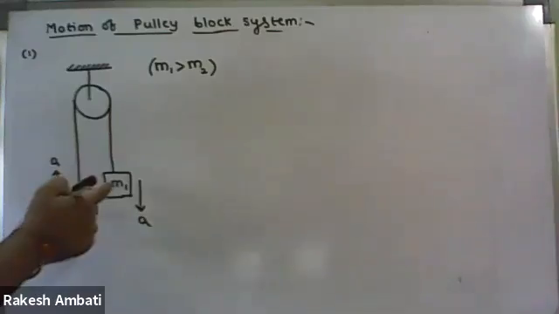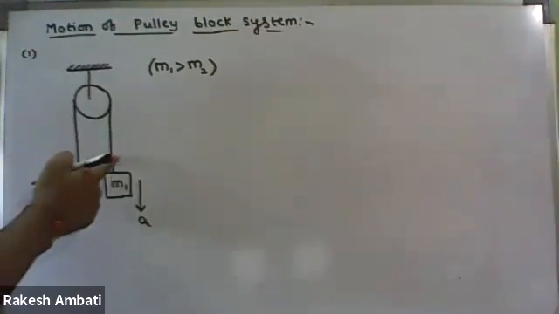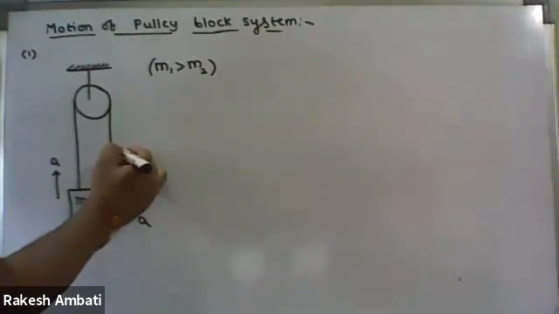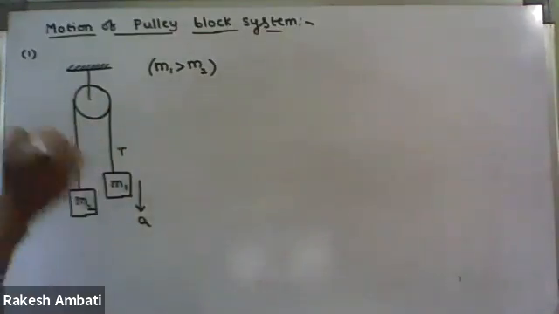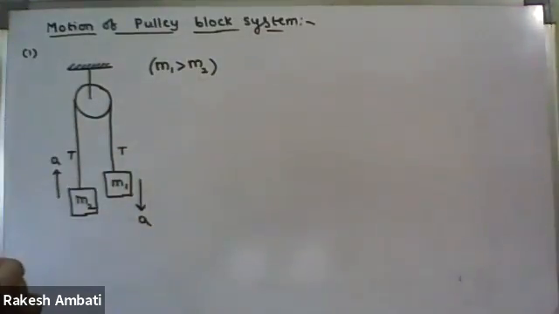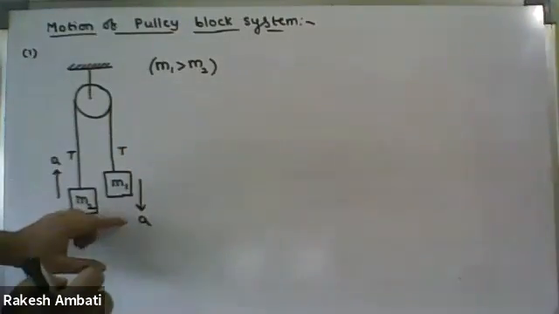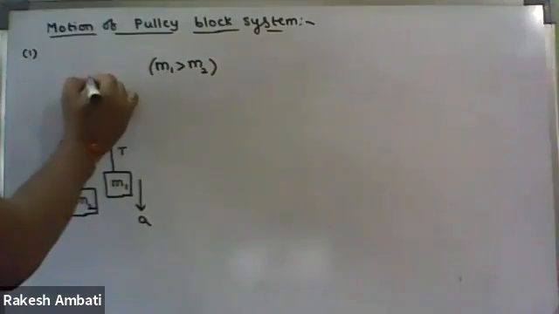So the tension force at all points is the same. Let the tension force in the string be T. We have two things to find: the acceleration and the tension force.